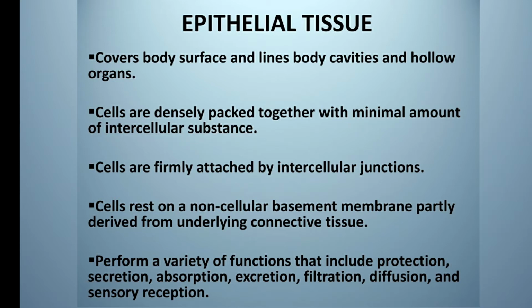Blood vessels are absent in the epithelial tissue. Materials like gases, ions and nutrients are exchanged between the epithelial cells and the blood vessels of the connective tissue by diffusion across the basement membrane. The functions include protection, secretion, absorption, excretion, filtration, diffusion and sensory reception.